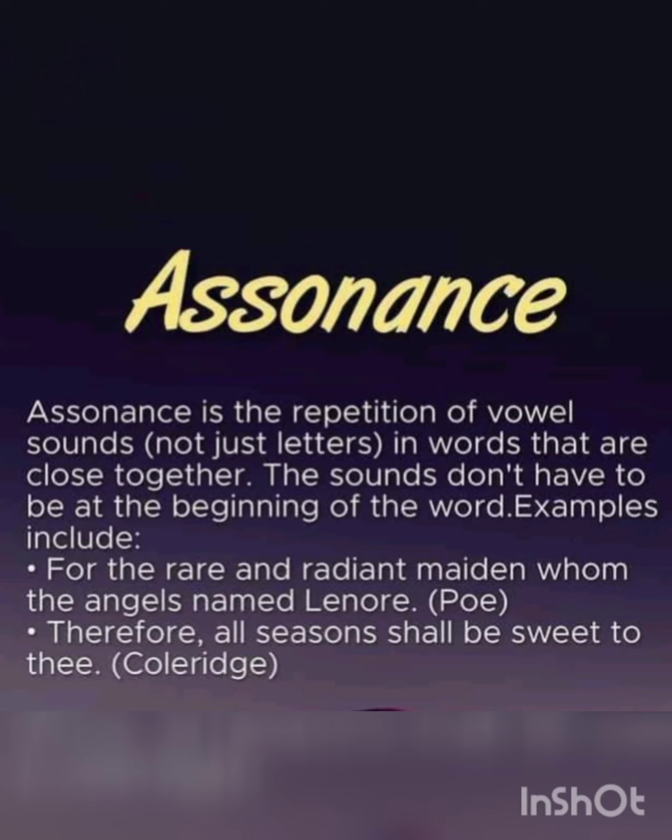Assonance. Assonance is a repetition of vowel sound, not just letters, in words that are close together. The sounds don't have to be at the beginning of the word. For example, it includes "for the rare and radiant maiden whom the angel named Lenore" and "Therefore, all season shall be sweet to thee" by Coleridge. So you can see there is a vowel sound which is repeated over here.